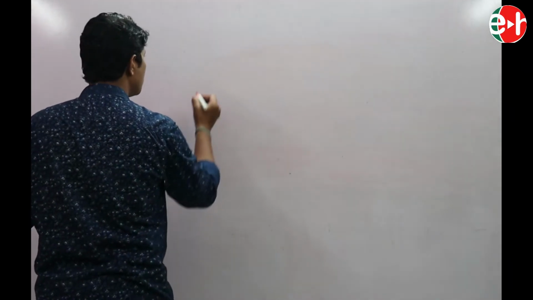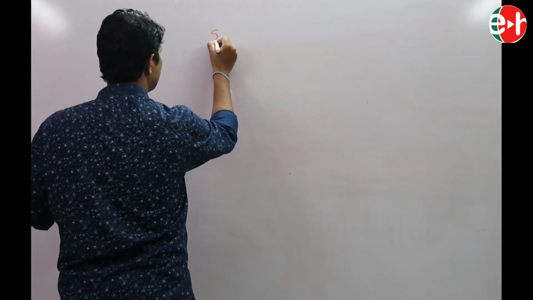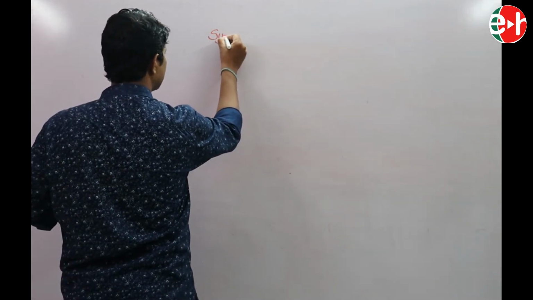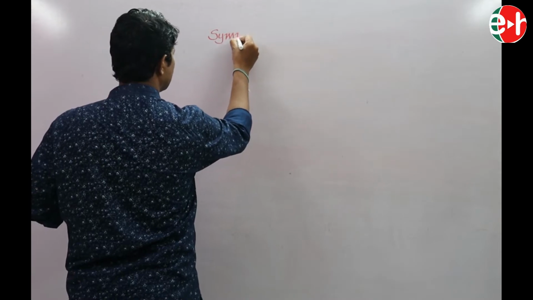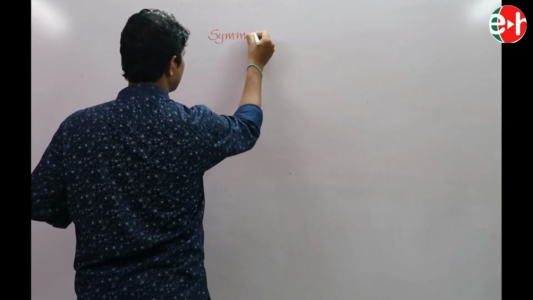Now, the next very important topic in zoology is symmetry.